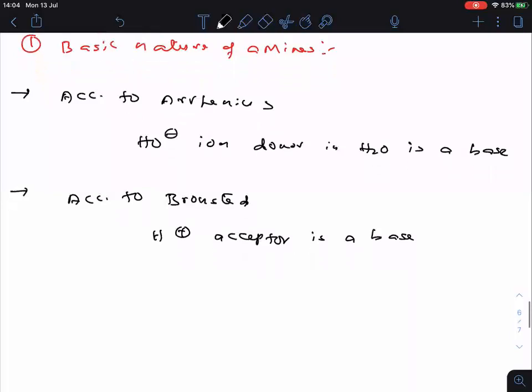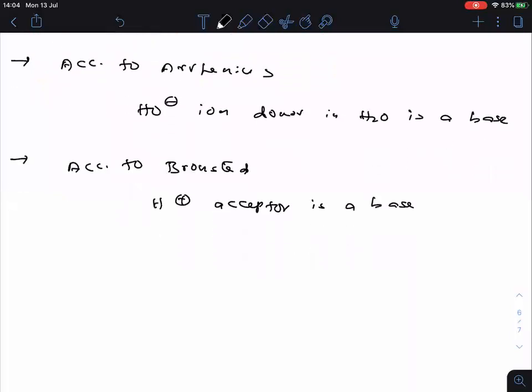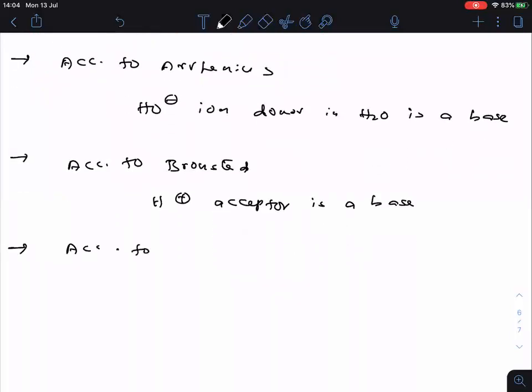Clear? Next, according to Lewis, an electron pair donor is a base. These three theories you already read in 11th class.